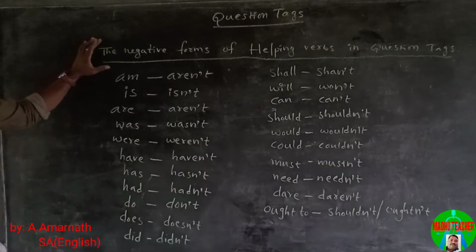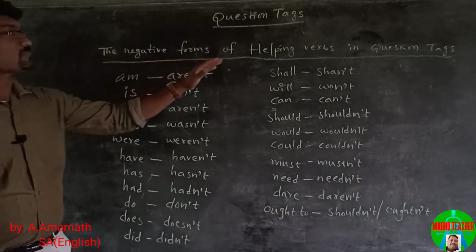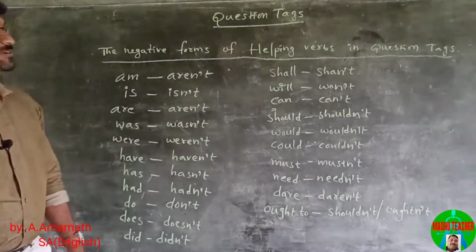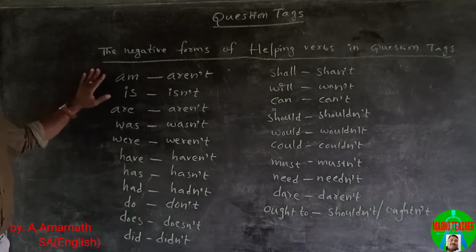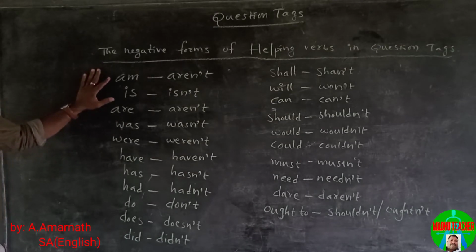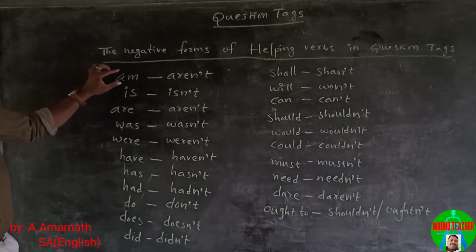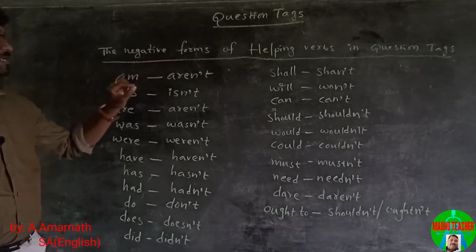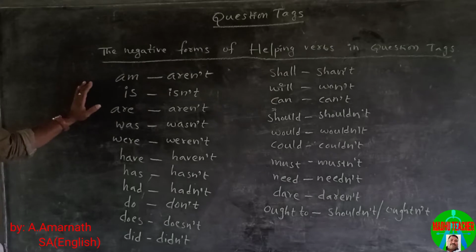Take a look at the negative forms of helping verbs in question tags. Look at the first one. The helping verb am becomes aren't in question tag.